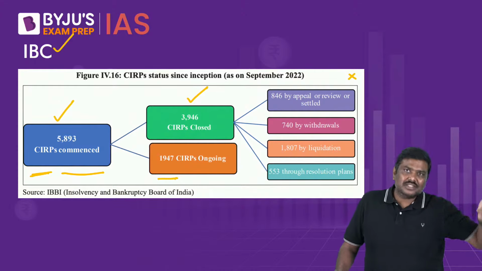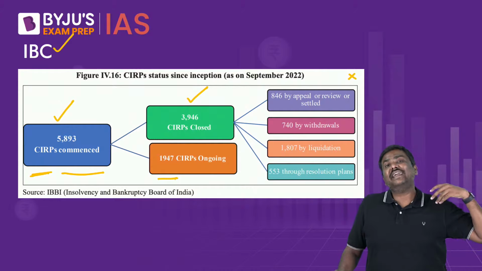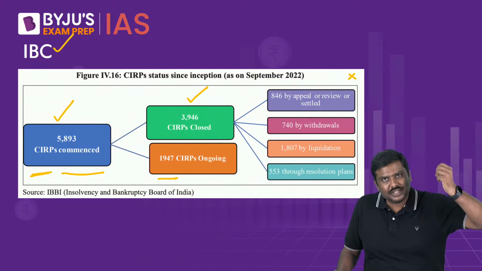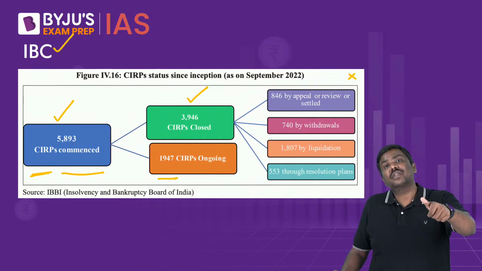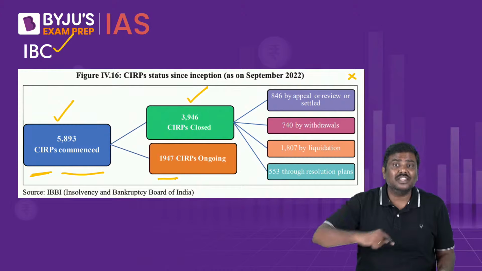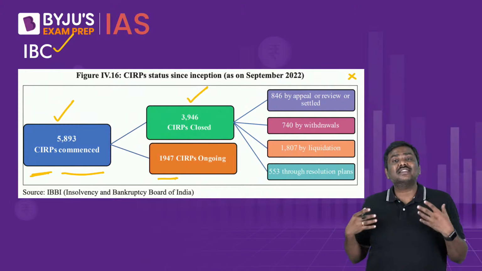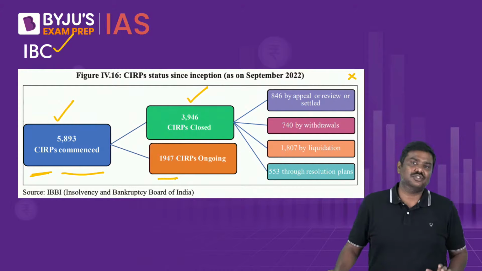And if the application is accepted, the promoter might end up losing the ownership of the company. So the promoters are concerned, and that has led to a change in their behavior. Now they are concerned that they will end up losing the ownership, hence the behavior has actually changed.